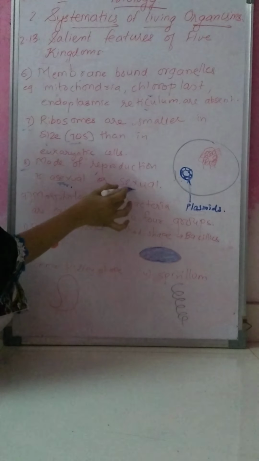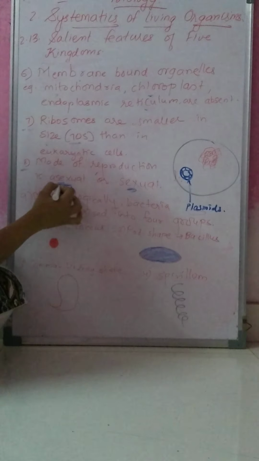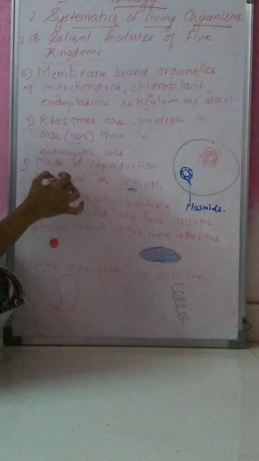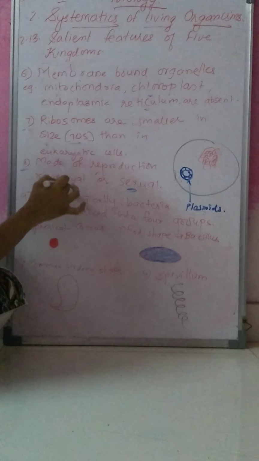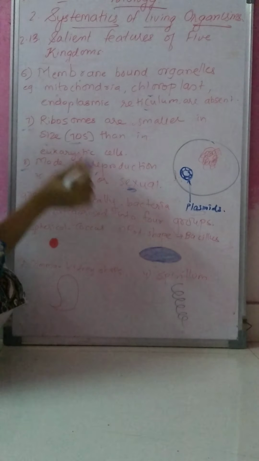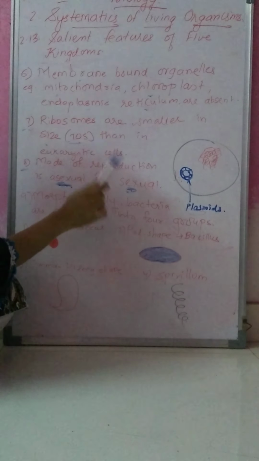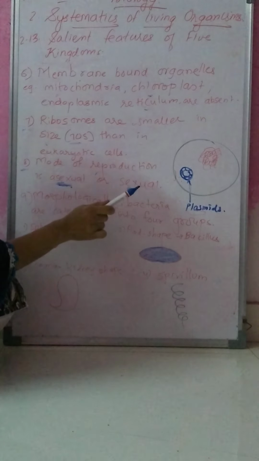Very rarely is it sexual; mostly you will find asexual reproduction. If there is sexual reproduction, it takes place by the conjugation method.